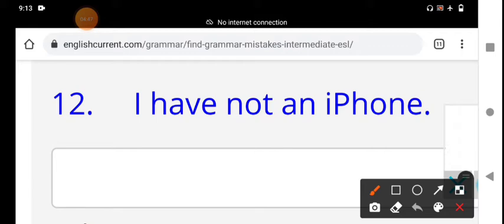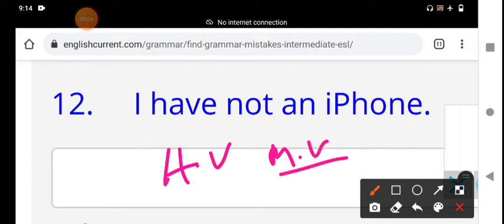The verb have can be an auxiliary verb or main verb in English. Auxiliary verb means helping verb. Here the verb have has been used as a main verb, not a helping verb.